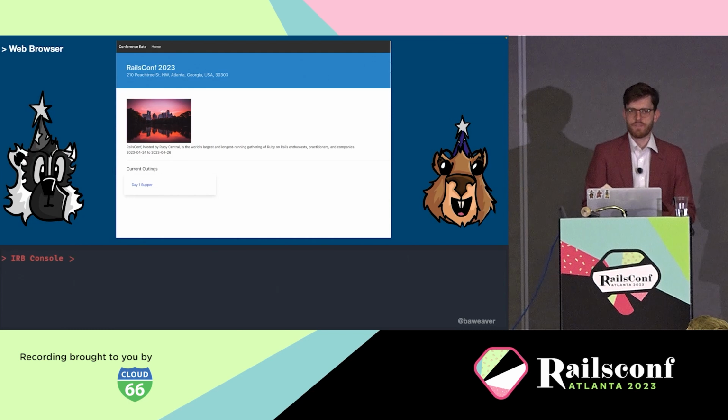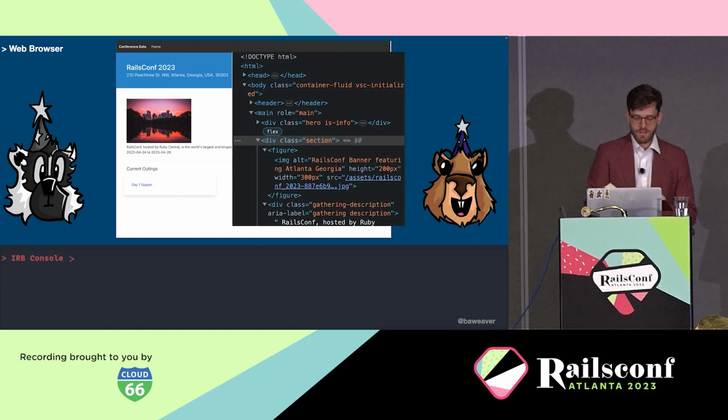Now, let's say we give it a quick styling. Our site looks completely different now. Things are rearranged, they're in different positions on the page, and there's a lot more HTML going on behind there. Considering that this is using Bulma, it makes very heavy use of CSS classes, just like Tailwind or Bootstrap might.